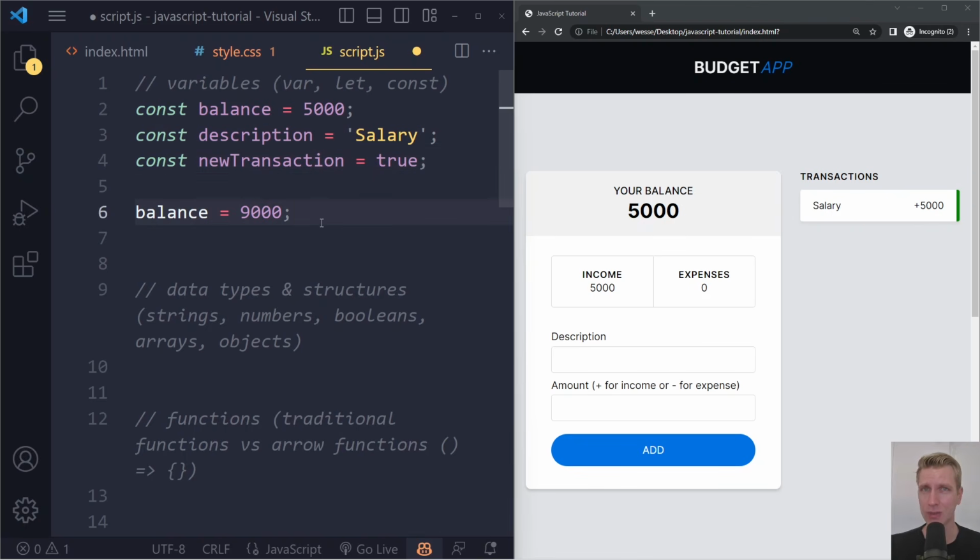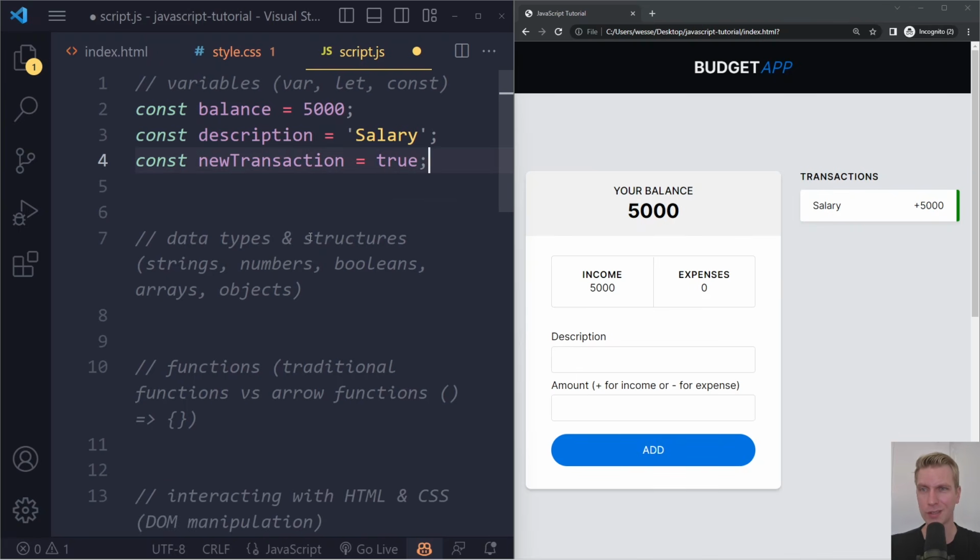Unless sometimes you actually need to reassign a new value. So in that case, you may actually want to use the let keyword, right? So with let, if you create a variable with the let keyword, you are allowed to do this, right? But typically you want to use const everywhere unless you need to actually reassign a new value. In that case, you want to use let. So it's a bit confusing for a beginner. You know, it used to be easier in JavaScript, always use var. Now we have these three ones. You don't really see var that often anymore, so it's only two, I guess. And you want to use const always unless you actually need to reassign a new value to a variable. In that case, use a let.